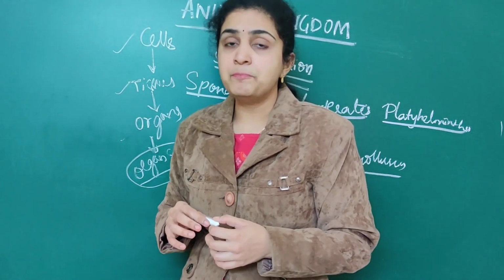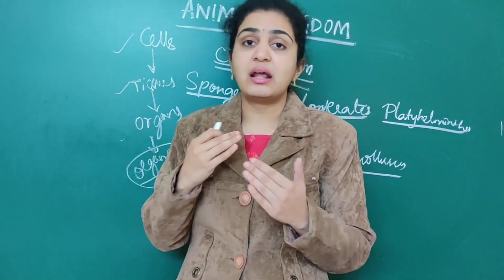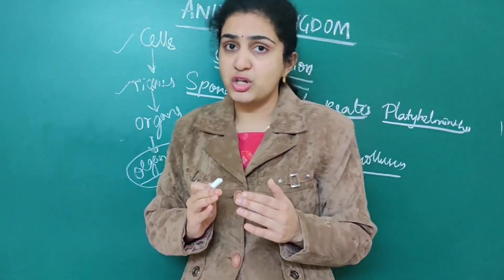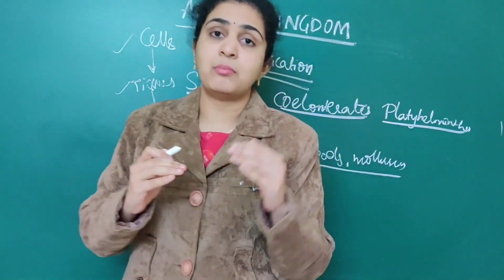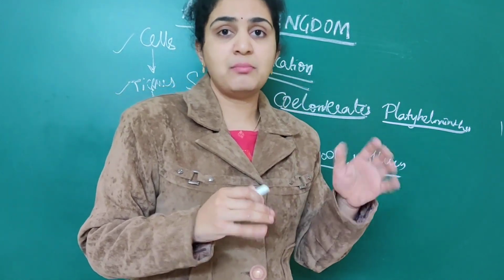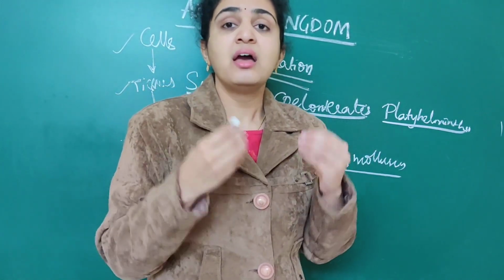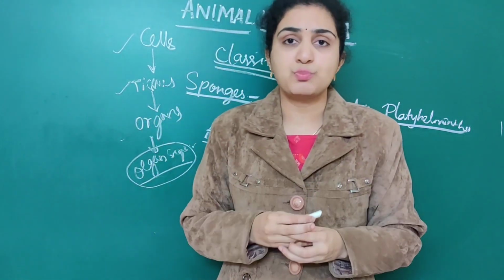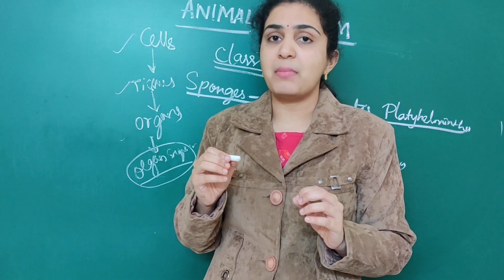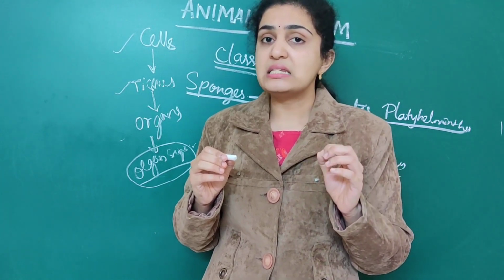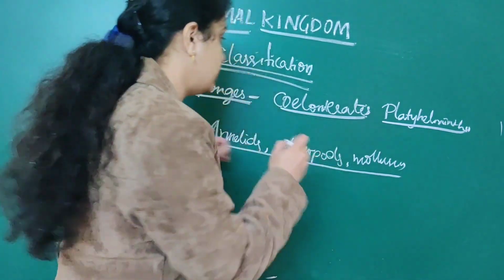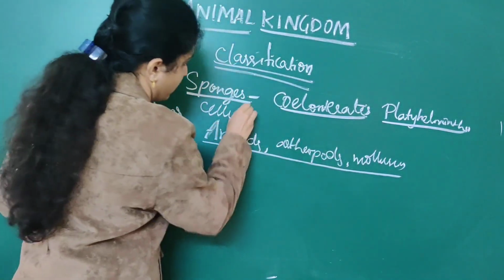By this we are able to categorize organisms into different types. Sponges are the least phylum. Least phylum means the first phylum that you are able to differentiate, and sponges are always marine. They come under the least level of classification. Why? Because they have a cellular type of organization. So, cellular organization.